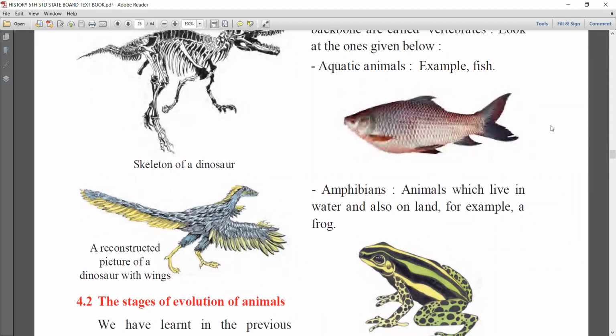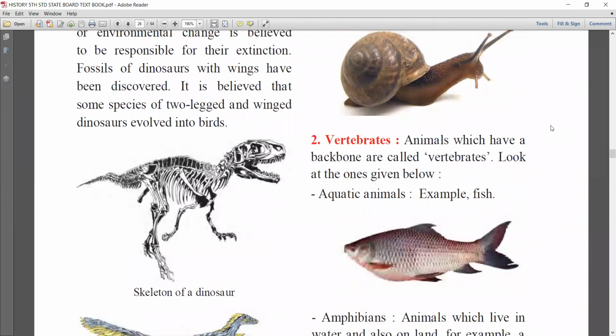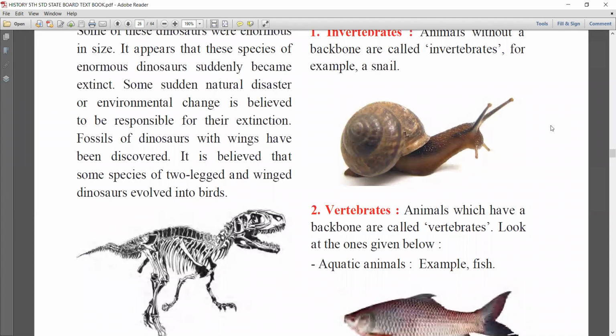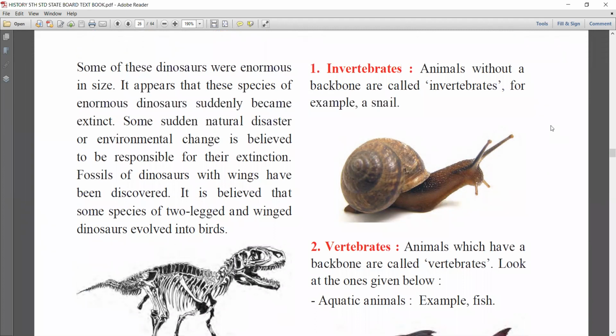Those are known as amphibians, for example, frog. And animals having a backbone are called vertebrates, for example, the aquatic animals like fish, and animals without a backbone are called invertebrates.